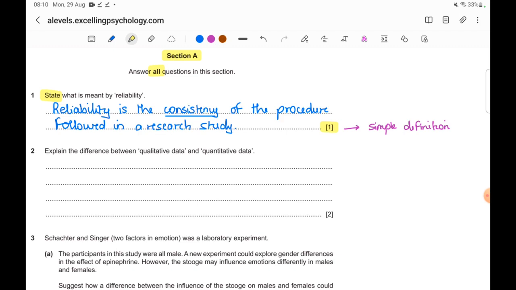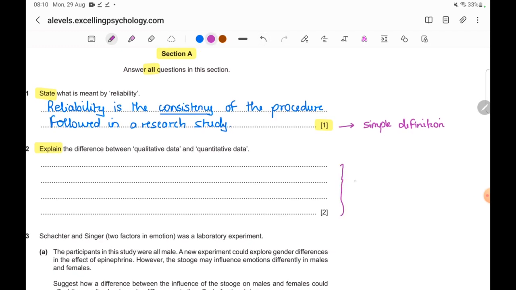Okay, the next question is, explain the difference between qualitative data and quantitative data. You're asked to explain here. Okay, so you have to go beyond just stating. You can see the space given is also more for writing the answer, which suggests to you that you are expected to elaborate a little. Okay, so little elaboration is required here.